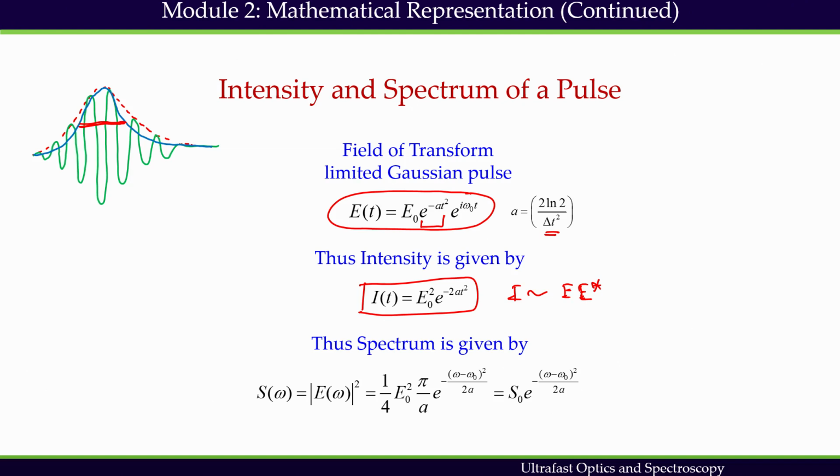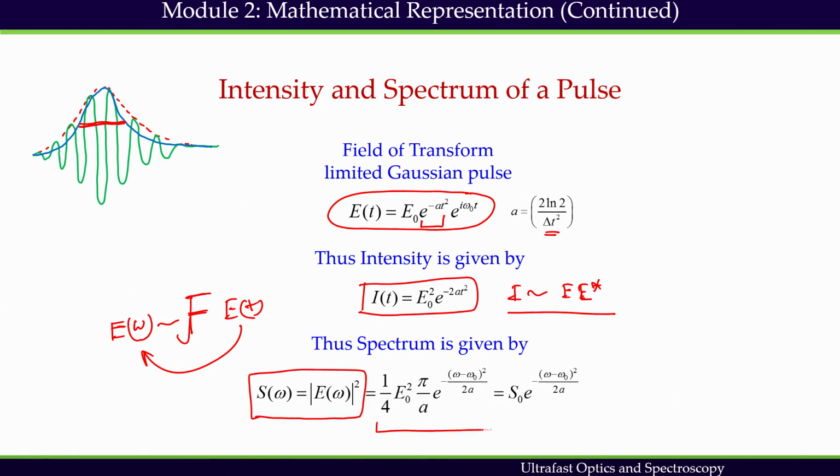We have seen already in this module that this is the expression valid for the intensity profile, and then we can always take the Fourier transform of this time domain pulse to get the frequency domain. Once we get the frequency domain field, I can again take the power spectrum, and the power spectrum looks like this.